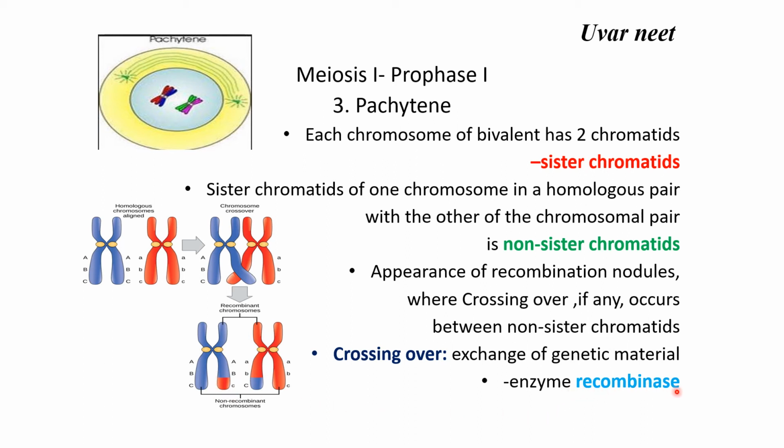The enzyme recombinase, and exchange of genetic material. So that you will see that in one it is capital A, capital B, small c, and in the other non-sister chromatid it is small a, small b, capital C. That is how we come across the process of crossing over.